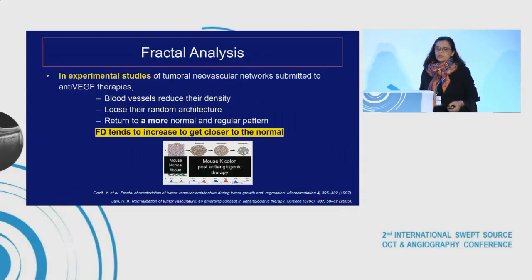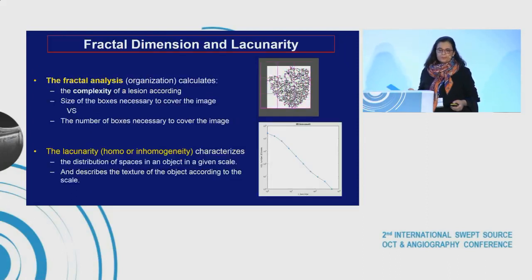In experimental studies of tumoral neovascular networks submitted to anti-VEGF therapies, blood vessels reduced their density, lost their random architecture, and returned to a more normal and regular pattern. Fractal dimension tends to increase to get closer to normal during the treatment.